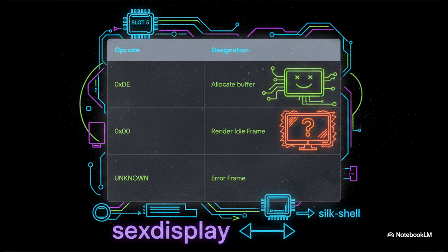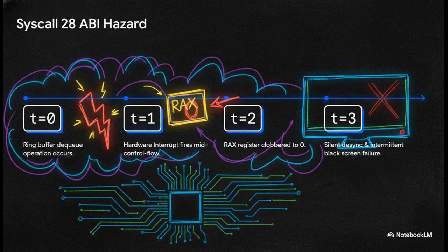We never, ever just spin our wheels blindly. And silently dropping an opcode? That entire concept has been liquidated from our architecture. If an opcode is unknown, the screen goes red. No exceptions. Of course, getting to this point was a total nightmare.